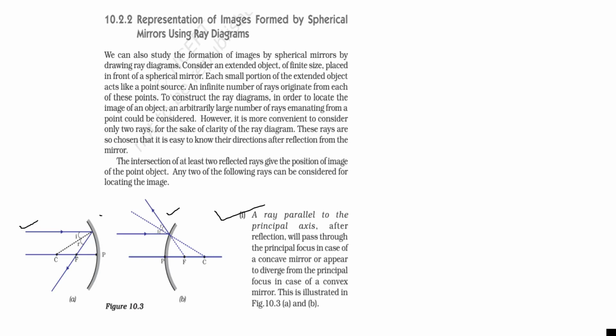When we draw a normal at the point of incidence, where the incident ray actually strikes the mirror, means perpendicular, it will pass through the center of curvature. Normal drawn to the mirror always passes through the center of curvature. So when a ray is incident parallel, it will always pass through the focus. In case of convex mirror also, when a ray is incident parallel, it will also pass through the focus of the mirror.